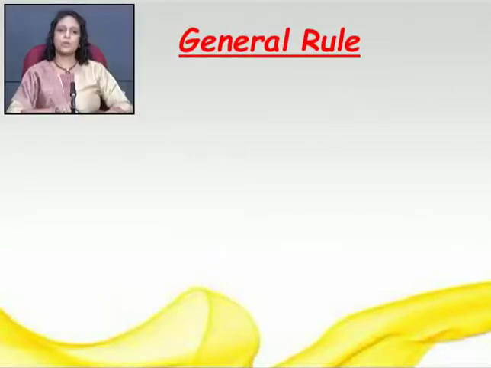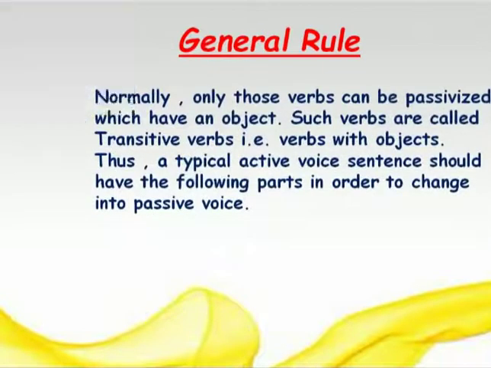There are some general rules which we need to pay attention to while using passive voices. Normally only those verbs can be passivized which have an object. Such verbs are called transitive verbs, that is, verbs with object.